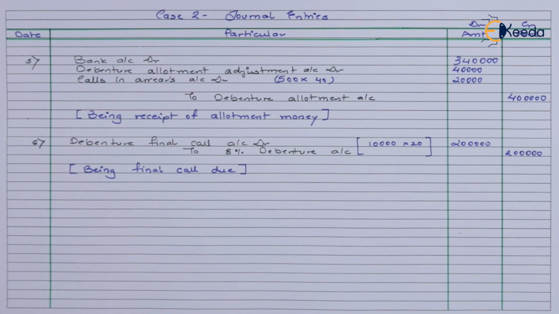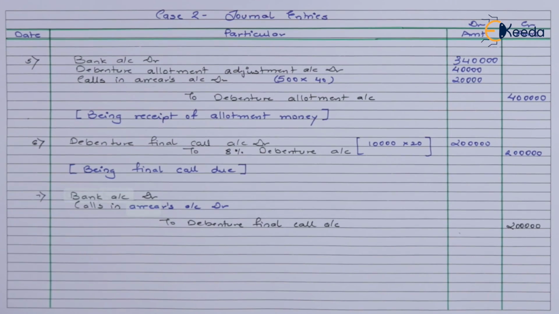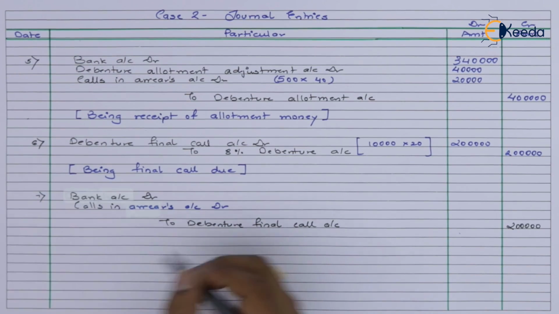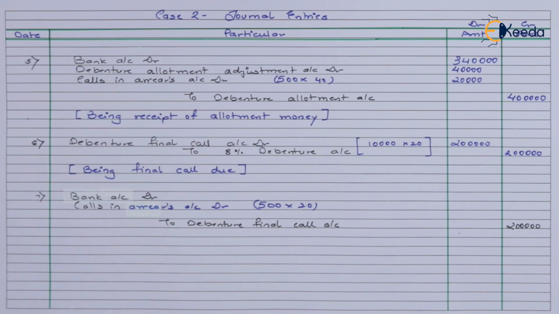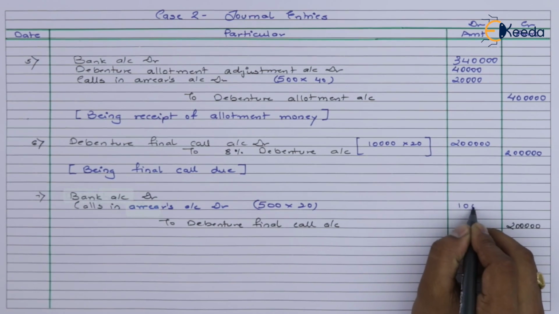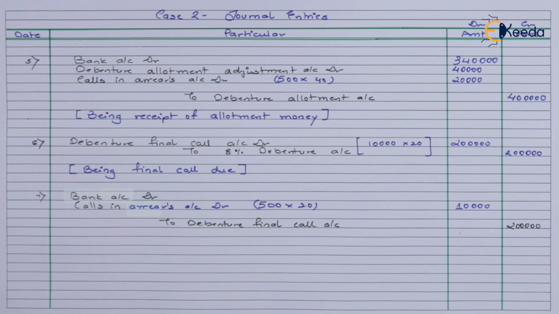Now, the next entry that we will be passing here is the receipt of final call money. So again, the expected amount is 2 lakh rupees here. 500 debentures failed to pay 20 rupees, so we'll mention that as calls in arrears. So a total of 1,90,000 is what we have received here.